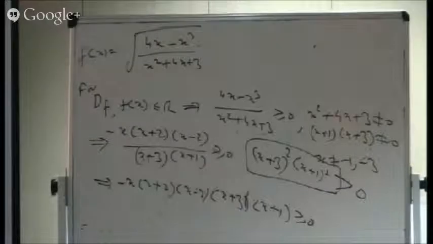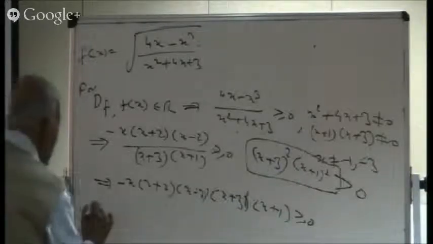Is it all right? Can you clear off this negative sign? I can multiply by -1. If I multiply by -1, the inequality will change. Is it all right? And let me say one more step.